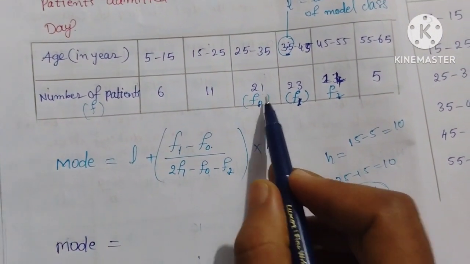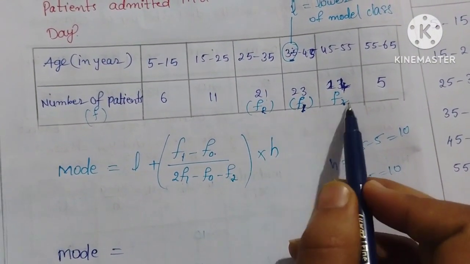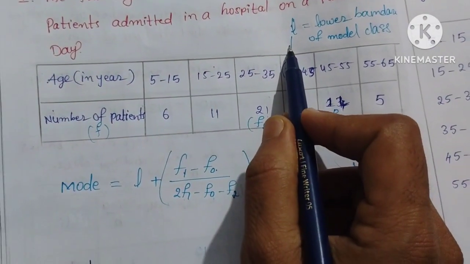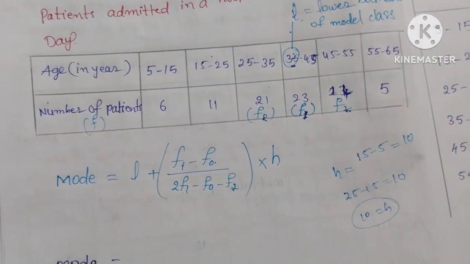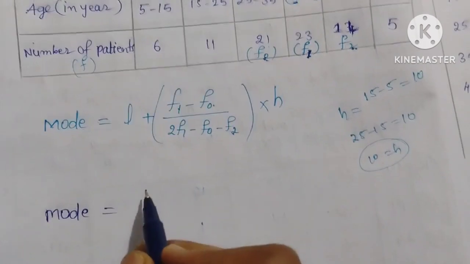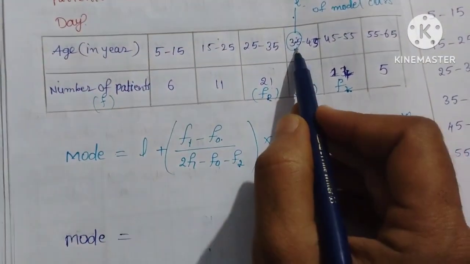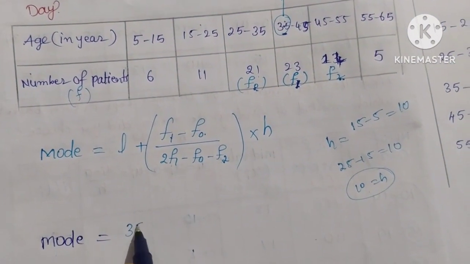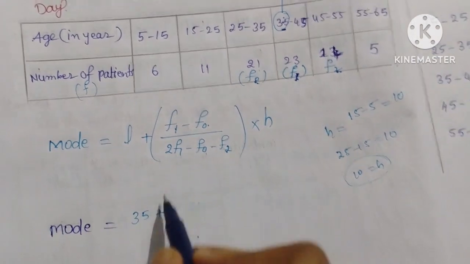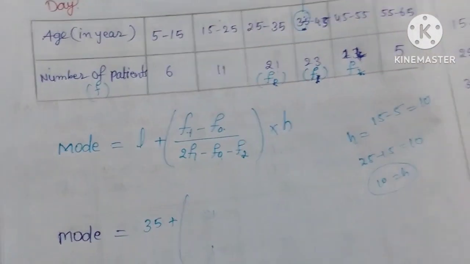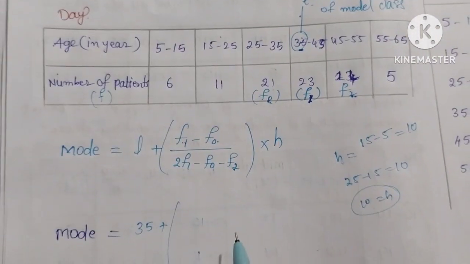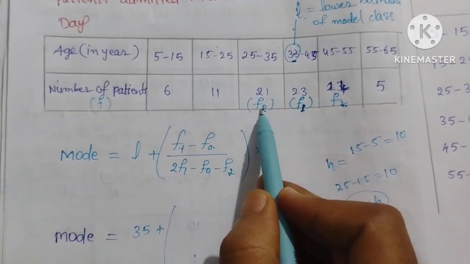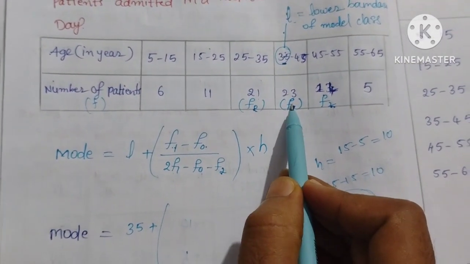Now all values we know: F1, F0, F2 and L also. Substitute all the values and you will get the answer. Now look at what the L value is here. Look at 35. 35 plus. Then what is F0? From here, F1 is 23.